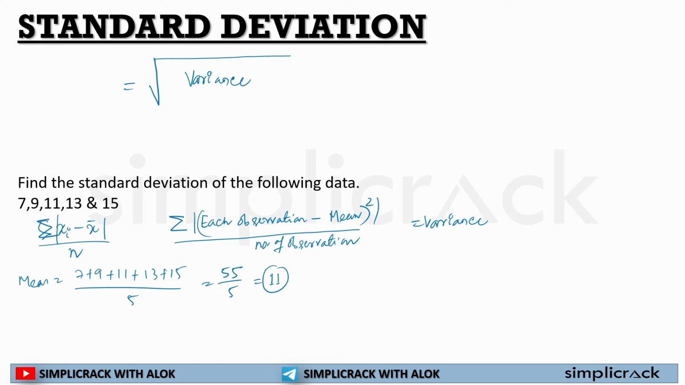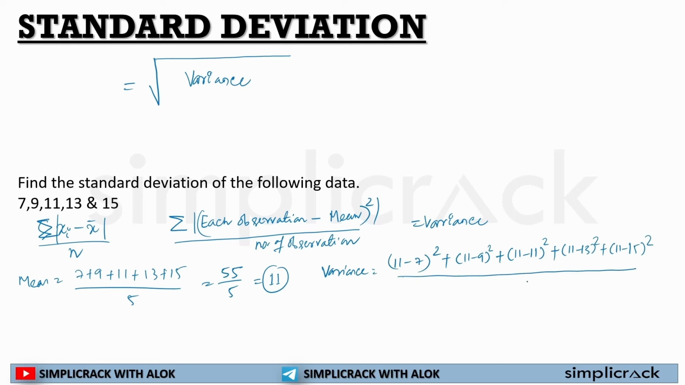Now I will take the differences, or I can directly do it. Variance is equal to (11 minus 7) square plus (11 minus 9) square plus (11 minus 11) square plus (11 minus 13) square plus (11 minus 15) square, divided by the number of observations, 5. 11 minus 7 is 4 square, plus 11 minus 9 is 2 square, plus 0 square, plus 11 minus 13 is minus 2 square, plus 11 minus 15 is minus 4 square, divided by 5.